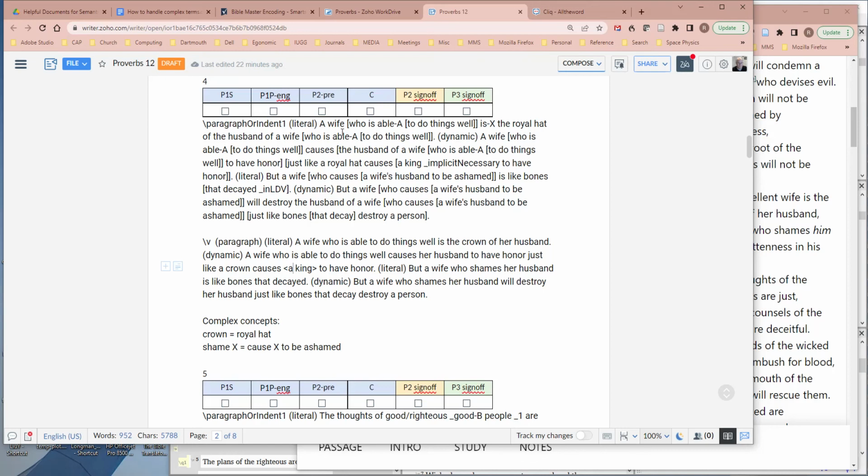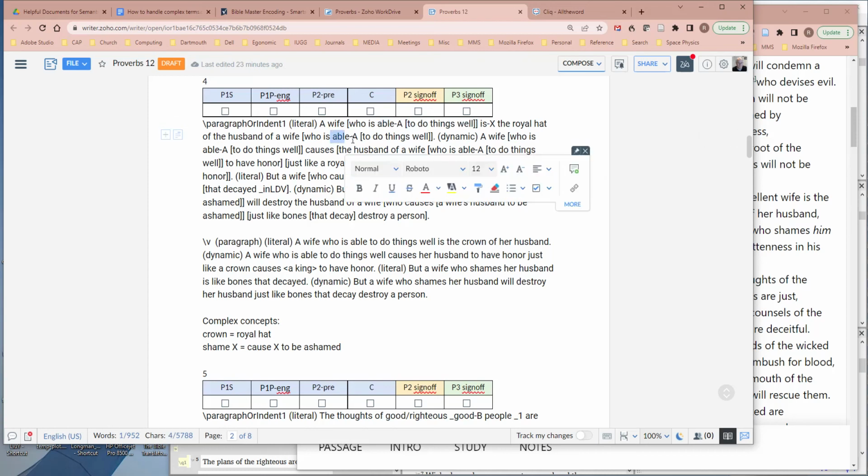Now we could have used a good wife or an excellent wife, and that would not be bad. I chose to do who is able to do things well, meaning capable, based on the translation notes and USB handbook. There are two versions of able.